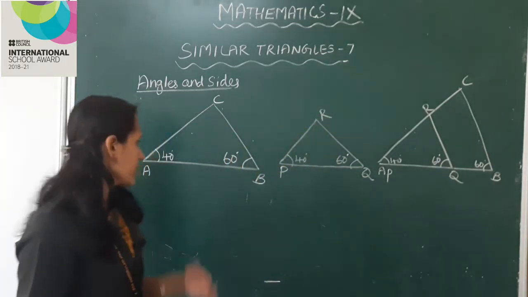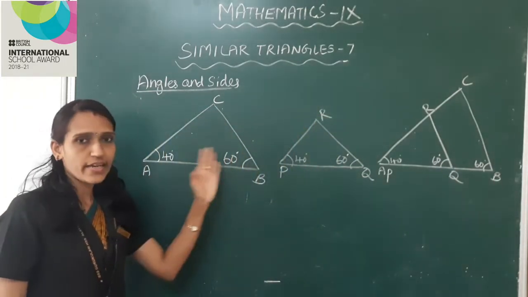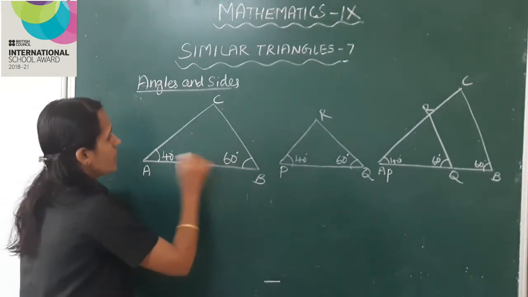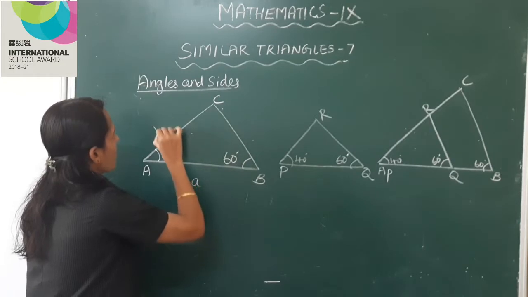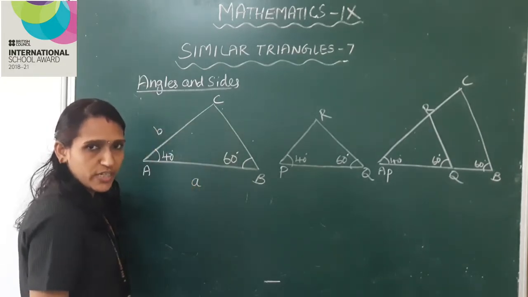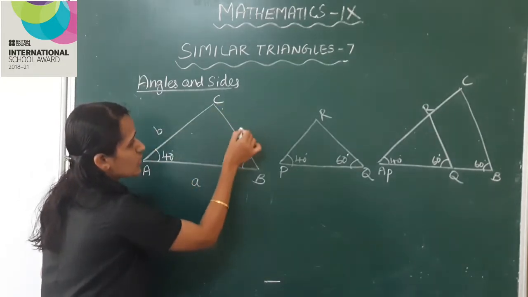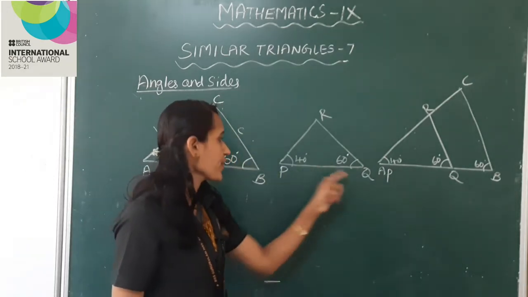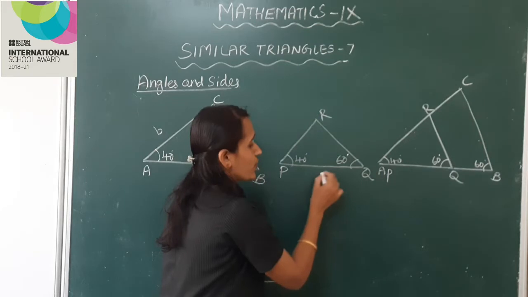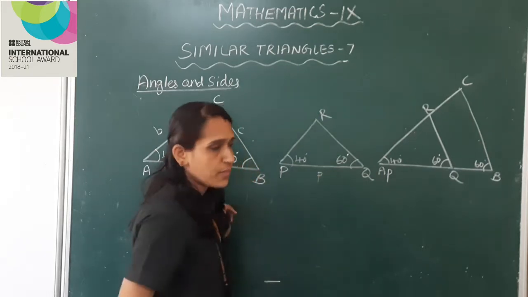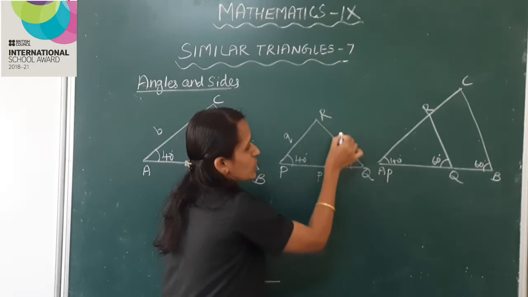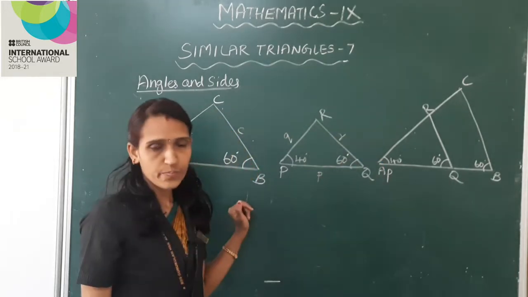Okay, I am taking the length of the sides. In the first triangle, AB is small letter a, AC is small letter b, BC is small letter c. Small triangle PQR: PQ is small letter p, PR is small letter q and QR is small letter r.